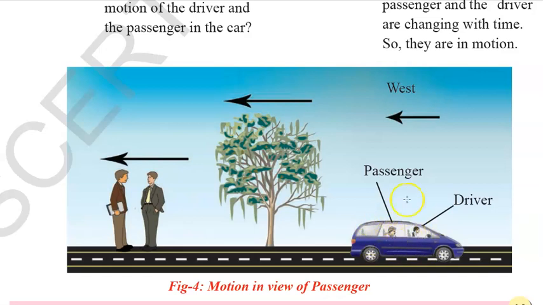But what if we compare the relativity of the driver and the passenger? For the driver, is the passenger moving? No. When we link the relativity between the driver and the passenger, there is no movement between these two people. They are still relative to each other.